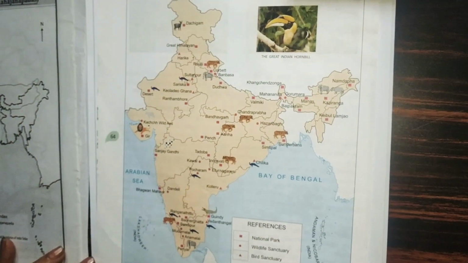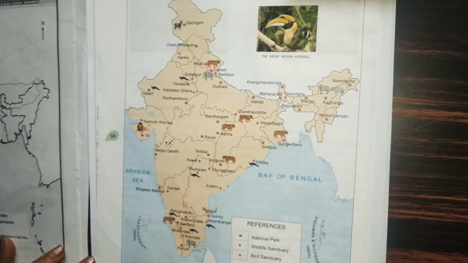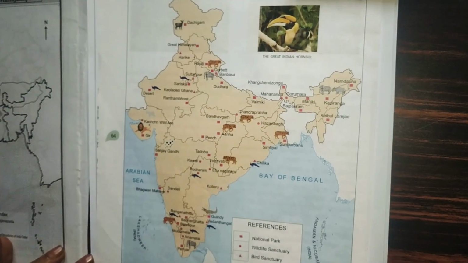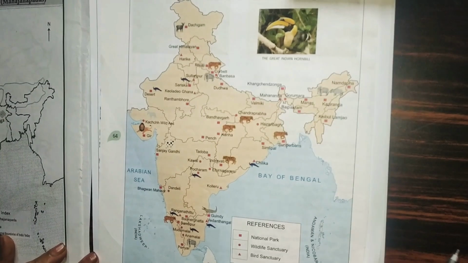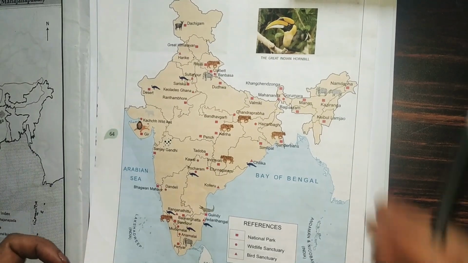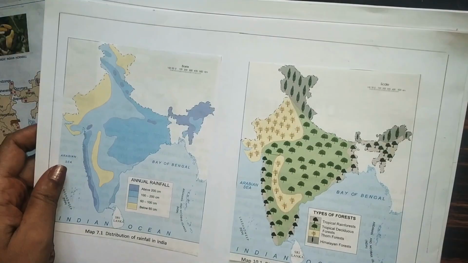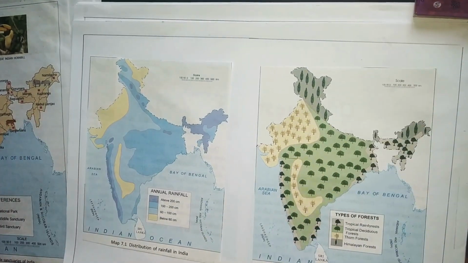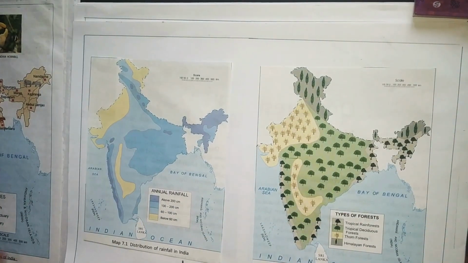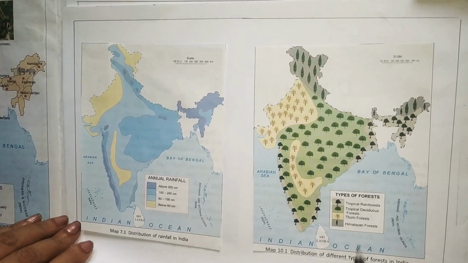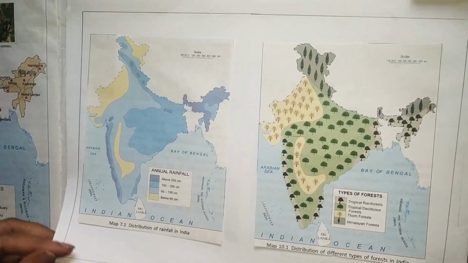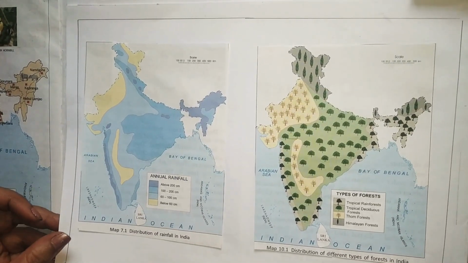This map shows some national parks and wildlife sanctuaries of India. Distribution of rainfall in India, this map is showing, and this map shows the distribution of different types of forests in India.